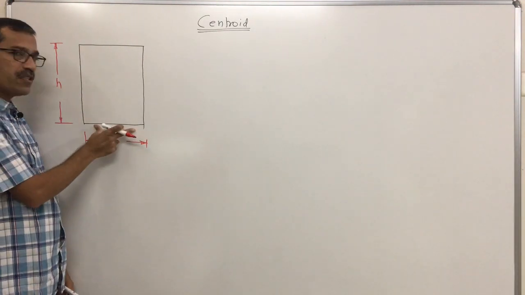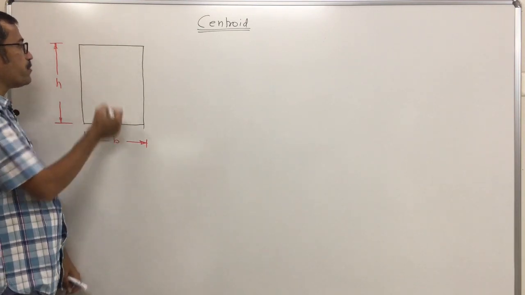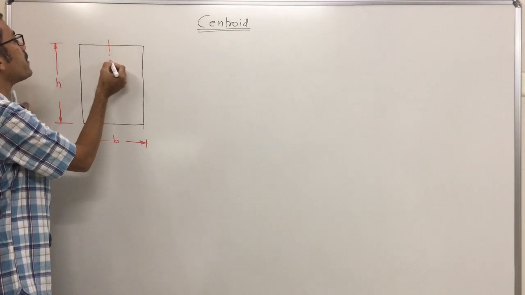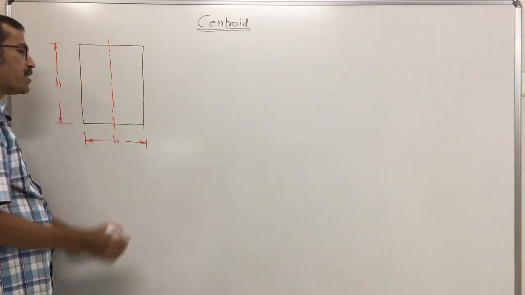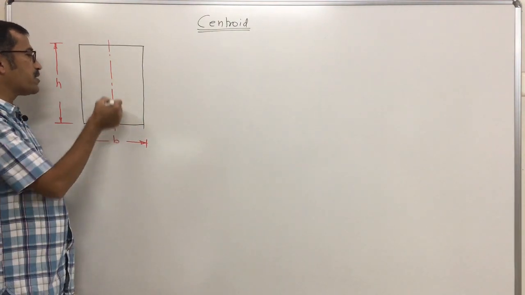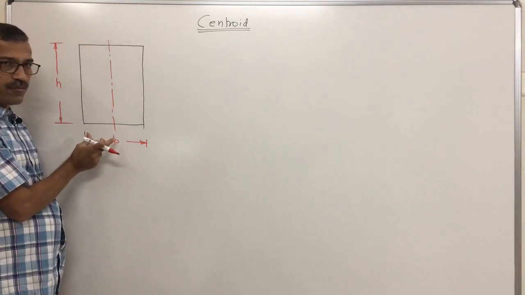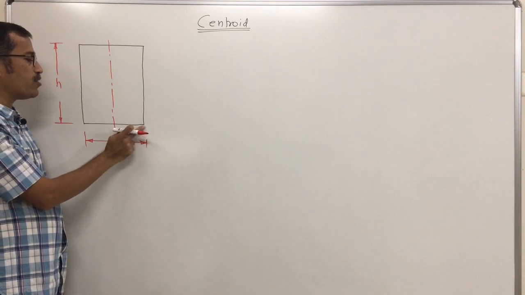Very easy. This is the base. If I draw a vertical line which bisects the base, it is called an axis of symmetry. Centroid always lies on the axis of symmetry. Somewhere on this line we will get the centroid. The position of this line is B by 2 from the left side, and from the right edge also it is B by 2.